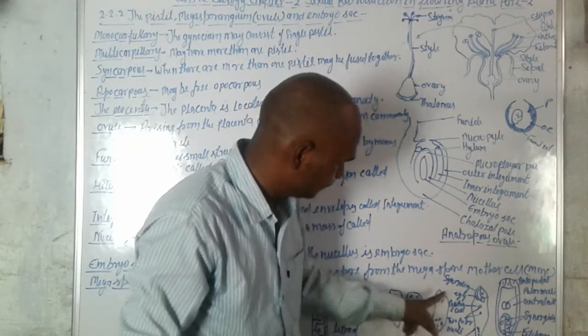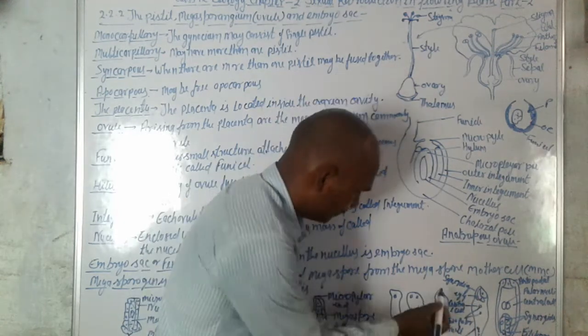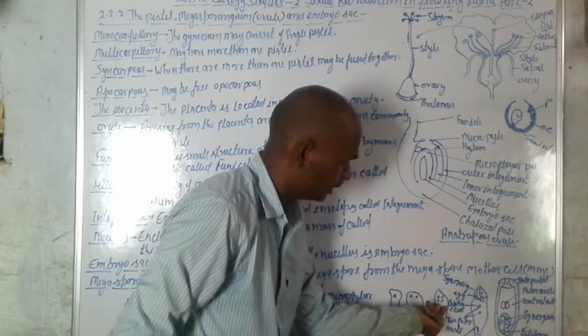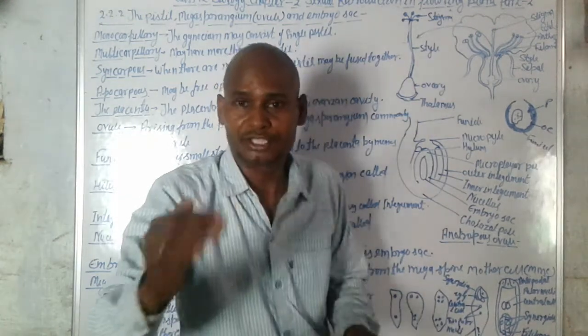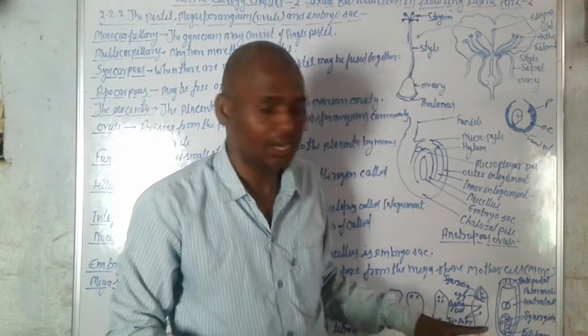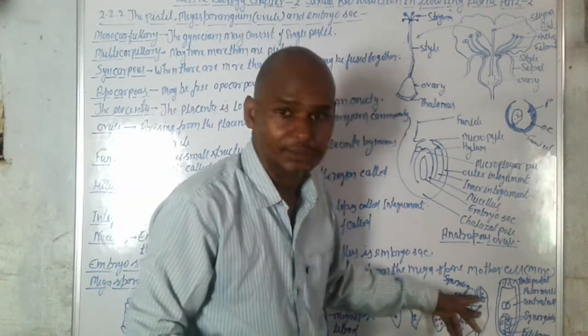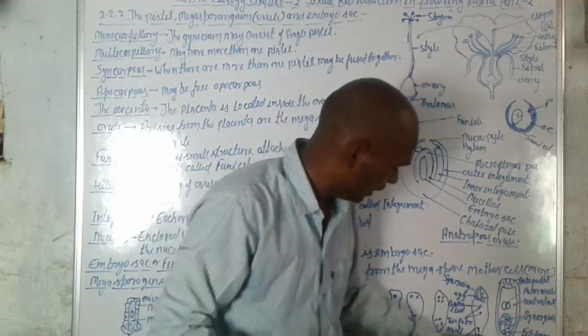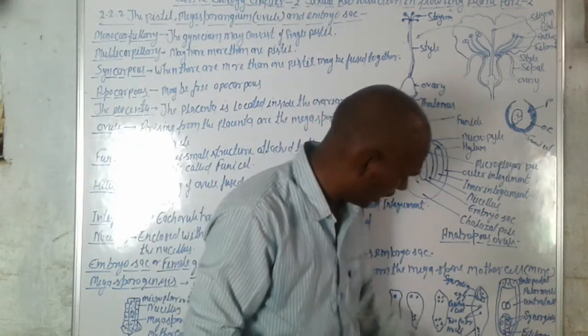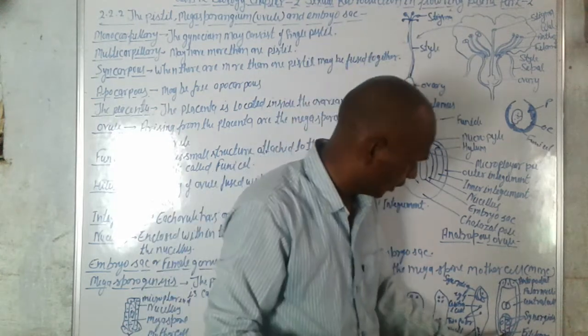Three nuclei are covered with cell wall, 1, 2 and 3, and three nuclei are covered with cell wall. This is the synergid, and there are also antipodal cells, which are also covered.